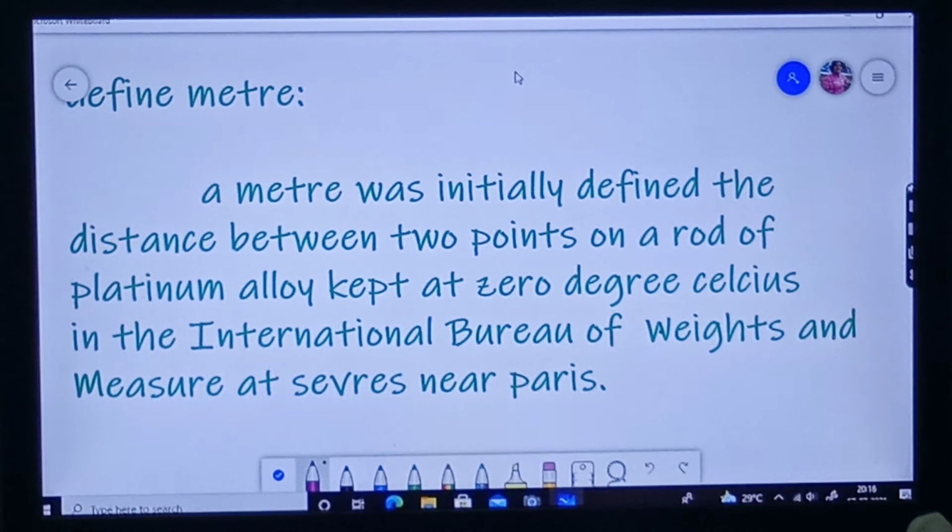See, the distance between 2 points, here 1 point and here 1 point, on a rod of platinum alloy. Platinum, you know, it is a metal. Alloy means what? If you know chemistry very well, we have 3 kinds of substances: elements, compounds and mixtures. Element means it is a group of atoms. A compound is when elements are combined chemically in a fixed ratio. But what is a mixture?